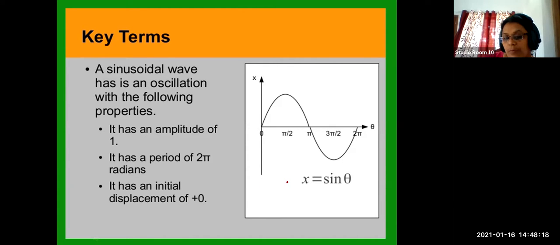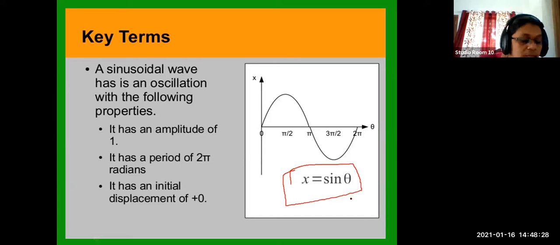Thus, the displacement of the particle, the maximum displacement, in terms of a sine wave we represent as x is equal to sine theta. Suppose the theta is 30 degrees, displacement is sine 30, sine 40, like that it goes on. So we can represent the displacement of a sine wave as x is equal to sine theta. Suppose it's a cosine wave, it will be cos theta, but it will be minus, not positive. If it is cos theta, x is going to be minus.